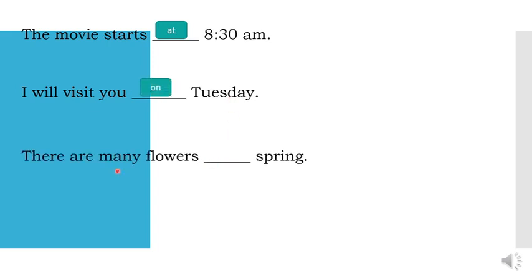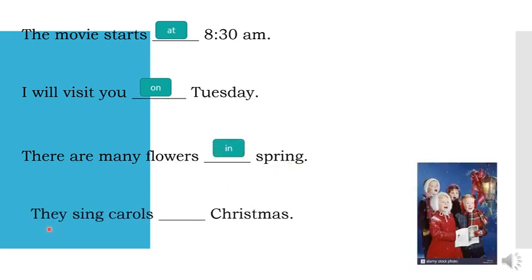On. There are many flowers dash spring. Spring is the season. In. They sing carols dash Christmas. Which preposition are you going to use? At. Very good.